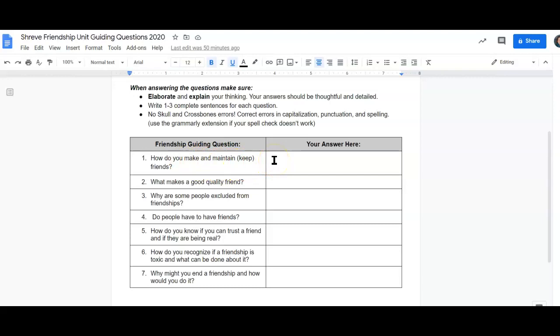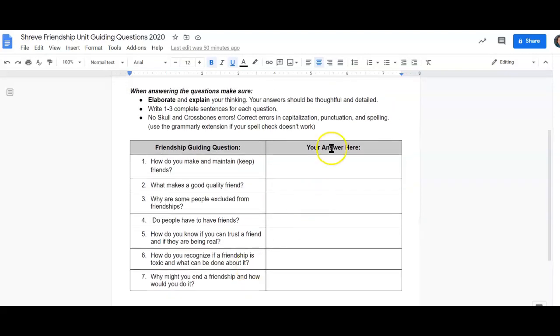So you'll write over here, I think the way to make friends is this, and I think the way to keep friends is that. You'll type your answer here. And you'll go through each question. There are 7 questions, and please, like I said, make sure you use complete sentences and fix your skull and crossbone errors. Make sure you submit this assignment and your other assignment through Schoology, and that is all you have for your at-home work this week.